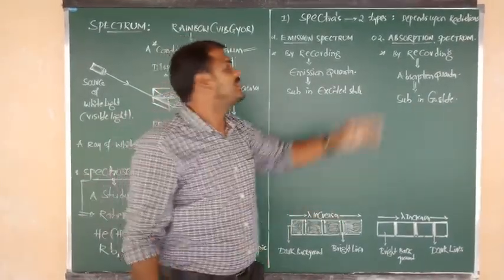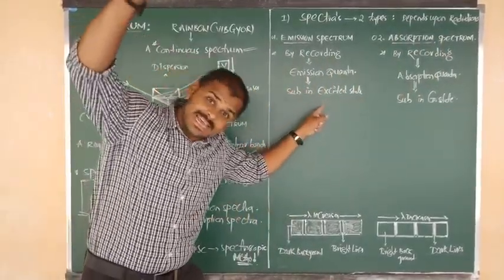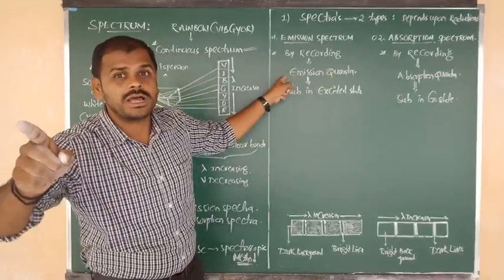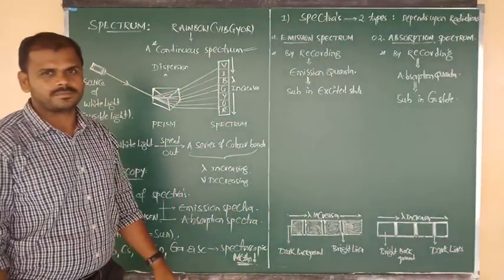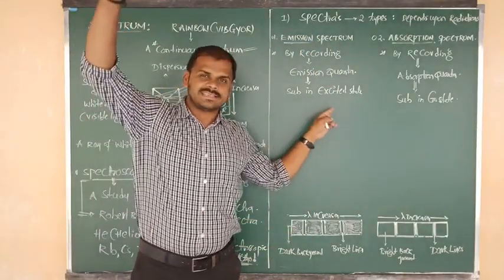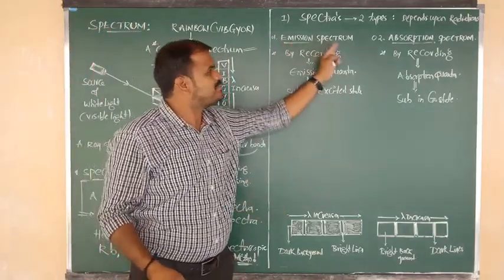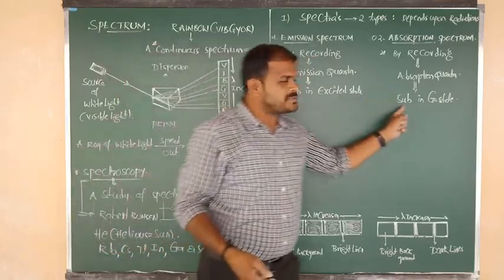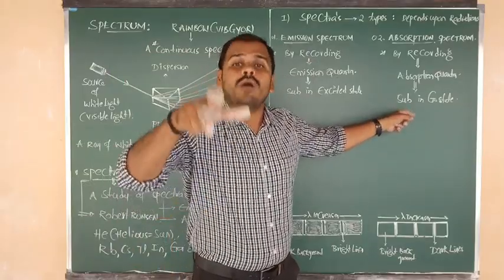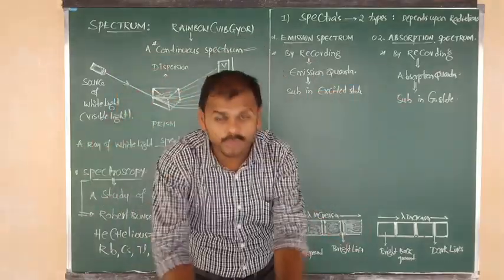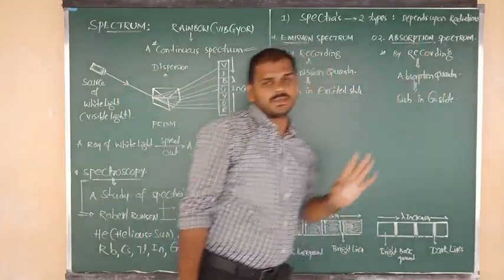Such all quanta we can record on the absorption spectrum. The substances which are in an excited state will emit the quanta. Such all emitted quanta, after recording, we will get the emission spectrum. Once again, a substance in an excited state will definitely emit the quanta. Such quanta is responsible for the formation of the emission spectrum. Substances which were in the ground state will definitely absorb the quanta. By recording all the absorbed quanta, we will get the absorption spectrum.